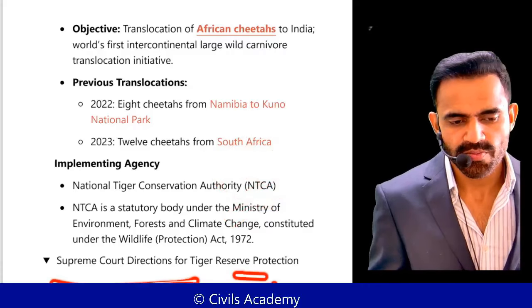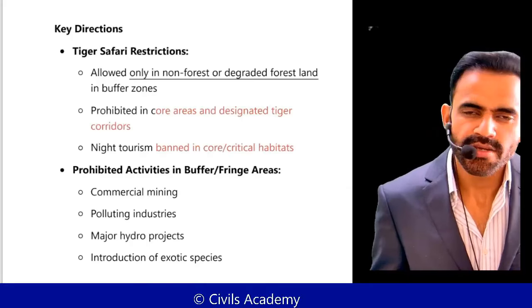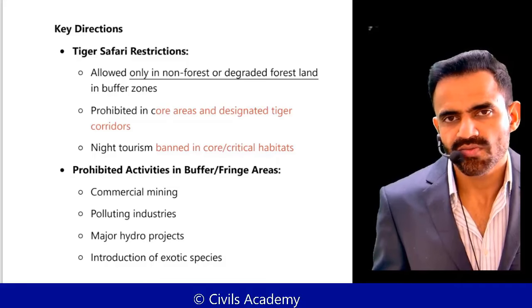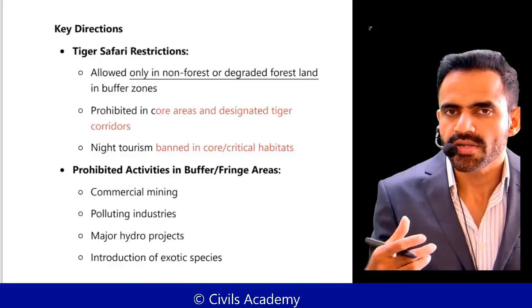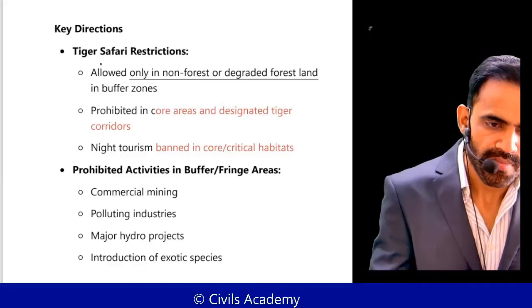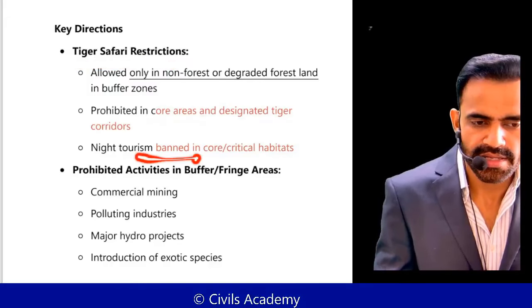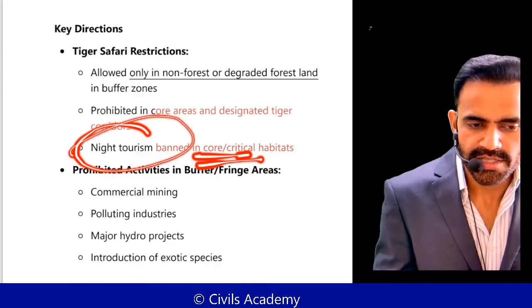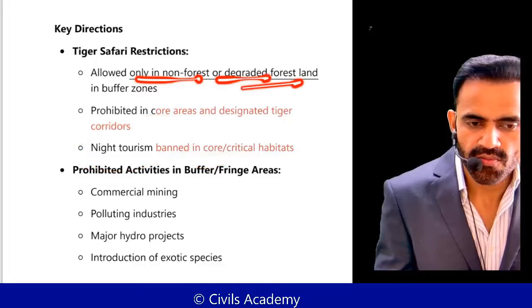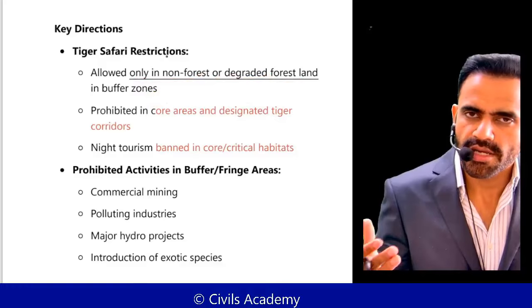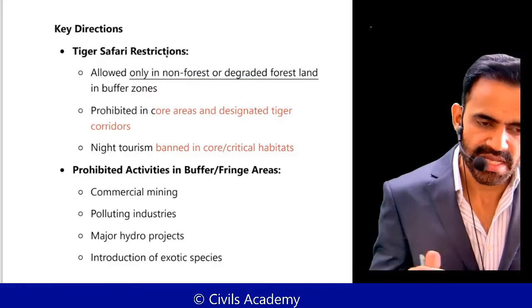Next is Supreme Court direction for tiger reserve protection. Again, just remember or try to understand it logically. If the Supreme Court has given direction, what will be the crux of those directions? That protect the core area, do not try to encroach the core area. That's it. So tiger safari restrictions: they are prohibited in the core area, and they are prohibited at night in the core areas. They are allowed only in non-forest or degraded forest land in the buffer zone. Some activities are allowed in the buffer zone, but in the core area we have to keep it intact. That's it. Rest everything is quite common.